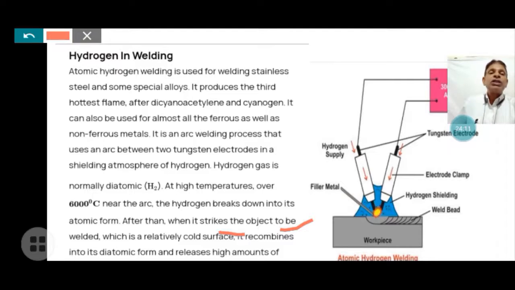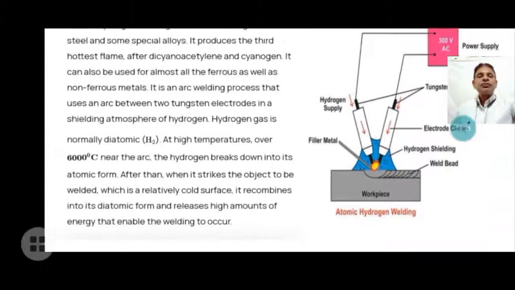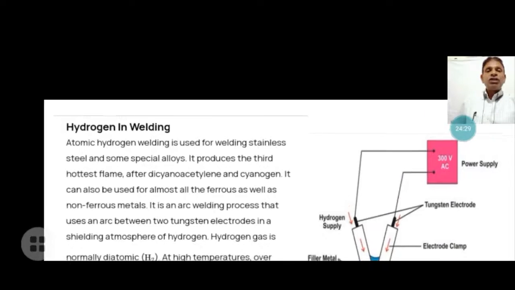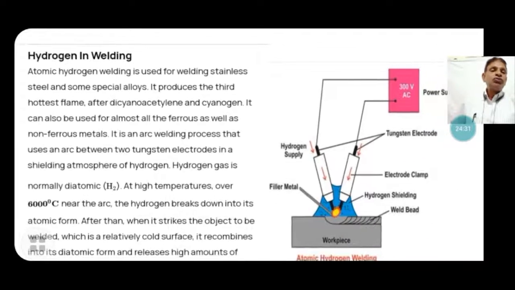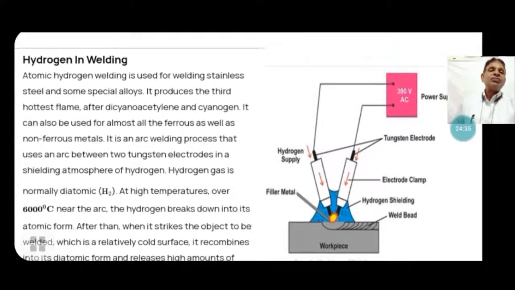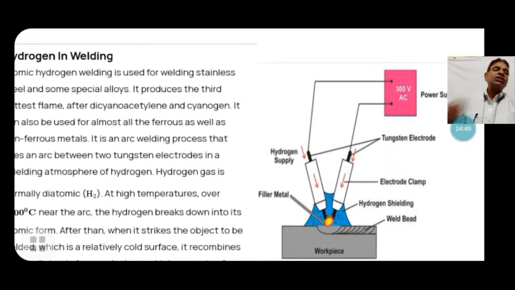When the hydrogen recombines to diatomic form it releases a high amount of energy that is used for welding, an amount of energy that enables the welding to occur. Here, in welding, hydrogen is used at high temperature for stainless steel and other metals, which occurs above 6000 degrees Celsius.